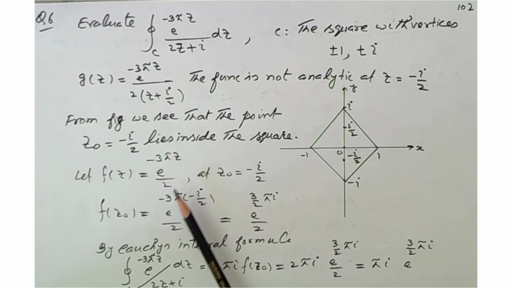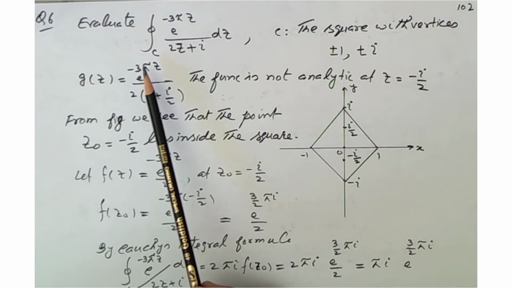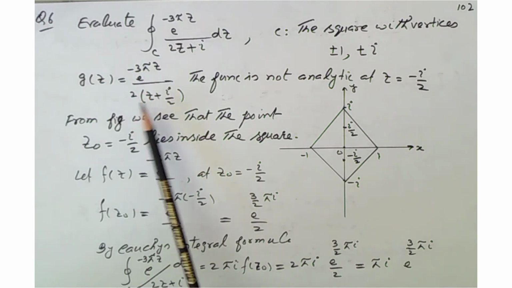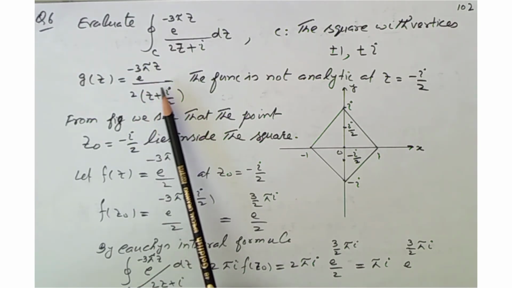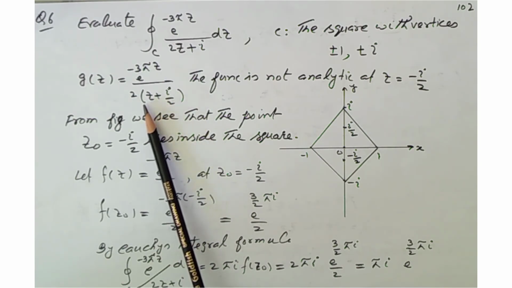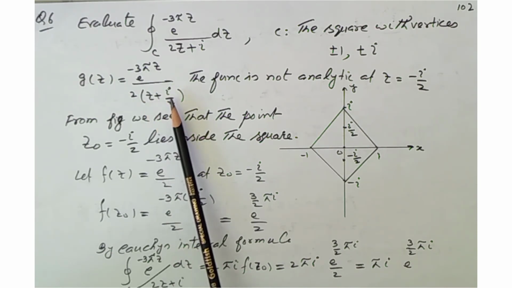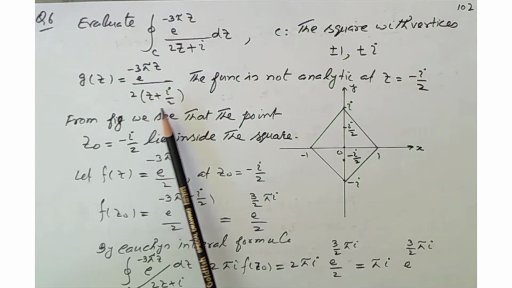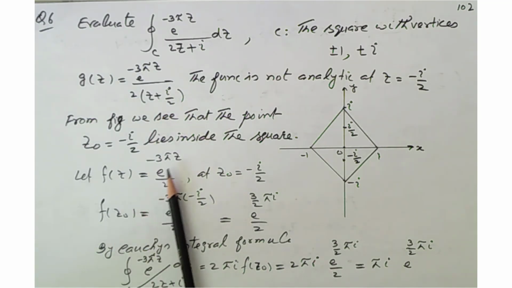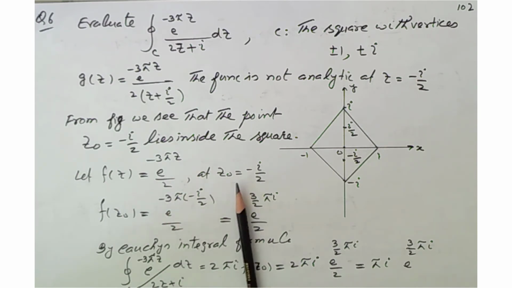Now we consider this term, e to the power minus 3 pi z over 2, as f(z). We eliminate the term (z plus iota by 2) because when we put z equal to minus iota by 2, it becomes 0 and the total becomes infinity. So we eliminate this term from our discussion. The new function is f(z) equal to e^(minus 3 pi z) over 2.